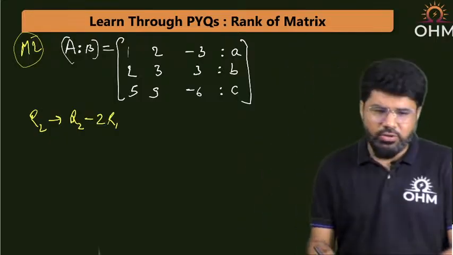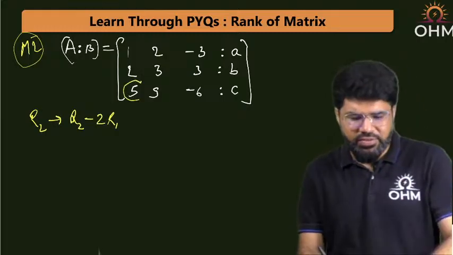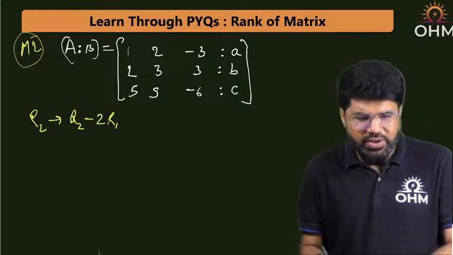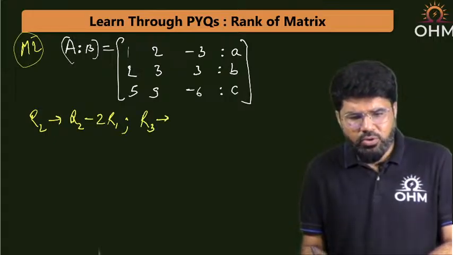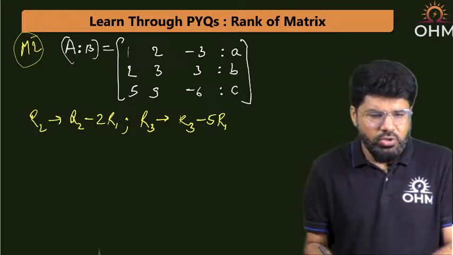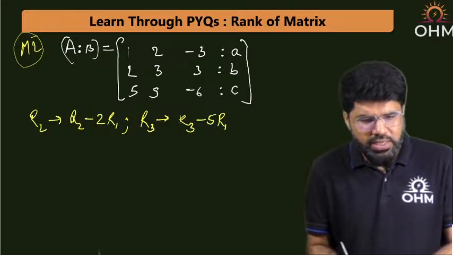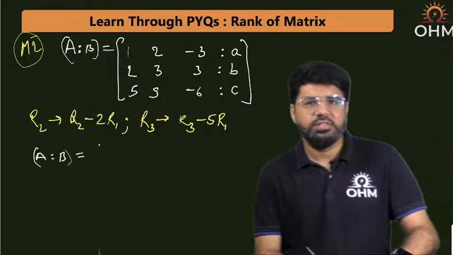Not only this, the 5 also has to be made 0: 5 minus 5 into 1. So for R3, I am going to make it R3 minus 5 R1. On doing this much, what is going to be the A|B matrix?